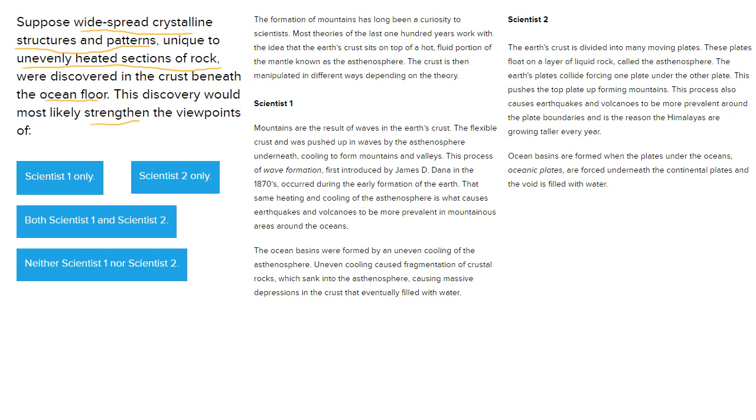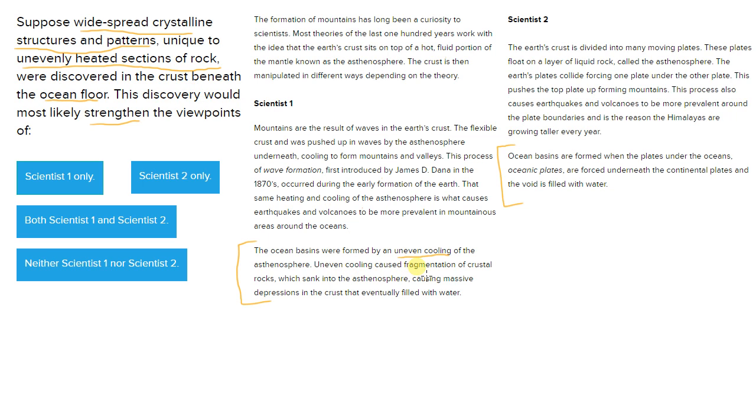And if you read the passage, you would notice that it talks about ocean basins here in scientist 1 and here in scientist 2. So we'll read these two sections to see what they say about crystalline structures. In scientist 1, we read that the ocean basins were formed by an uneven cooling of the asthenosphere. So right there, we should have a little heads up, because unevenly heated sections of rock was one of our keywords here in the question.